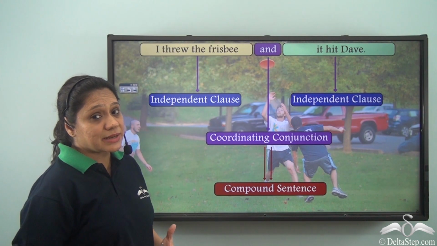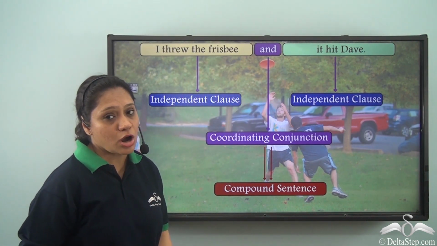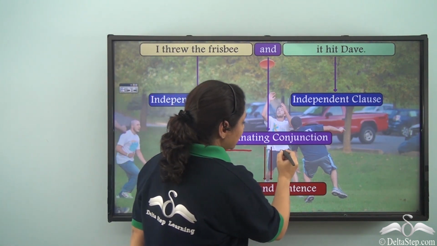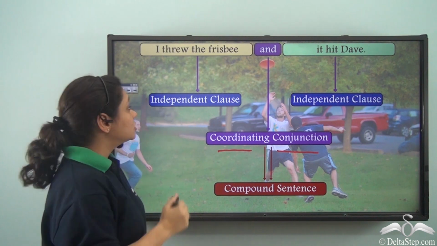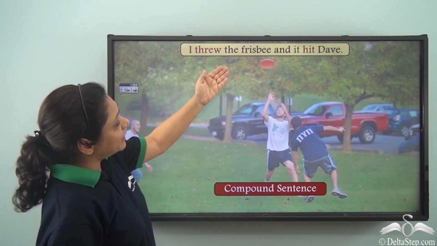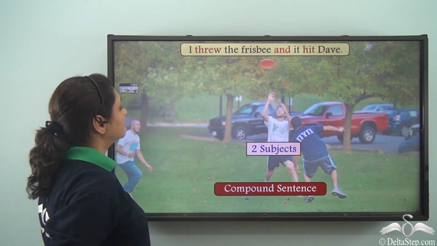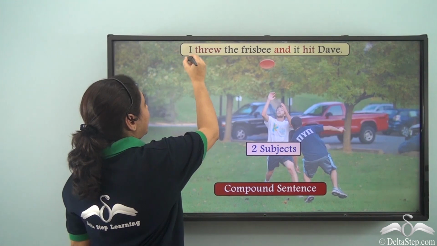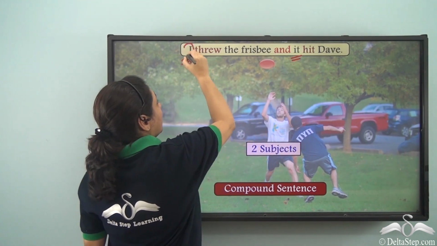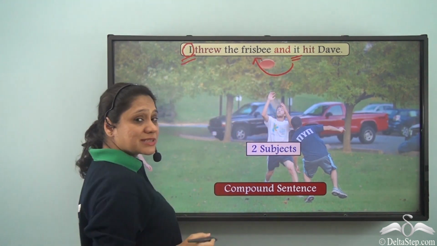So, a compound sentence is made up of more than one independent clause, and those clauses are joined by a coordinating conjunction. So, our compound sentence, I threw the frisbee and it hit Dave, has two subjects, I and it. I is referring to the person, it is referring to the frisbee.